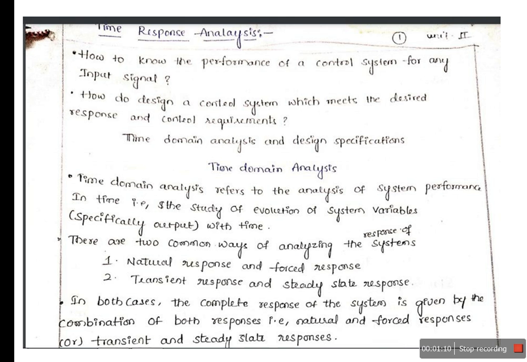Other than transient and steady state, we have two more responses of the system: the natural response, which is also called the free response, and the forced response. We have already studied the transient and steady state. So in this lecture we are going to study the natural and forced response, and along with that, the different standard test signals.